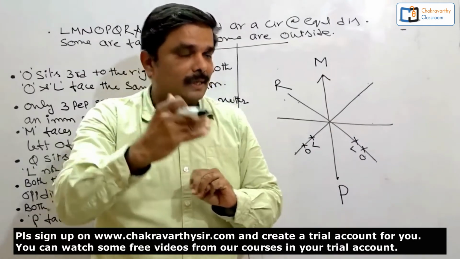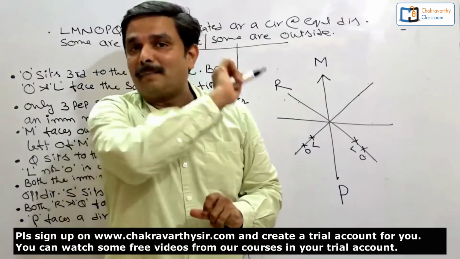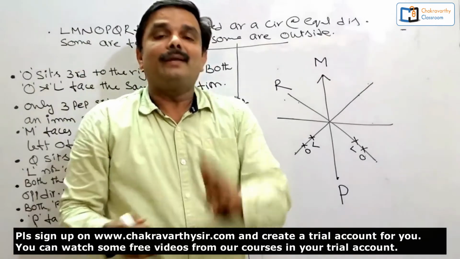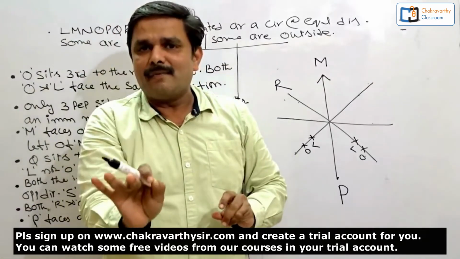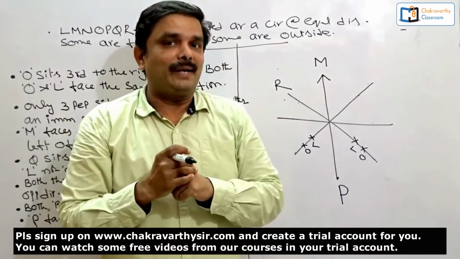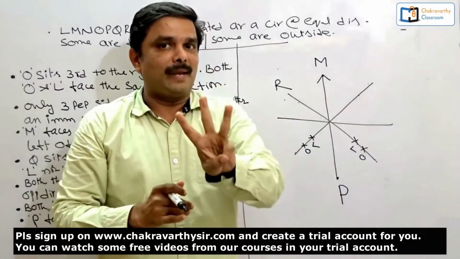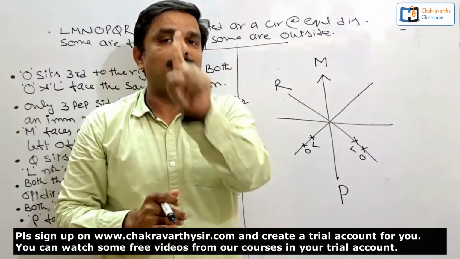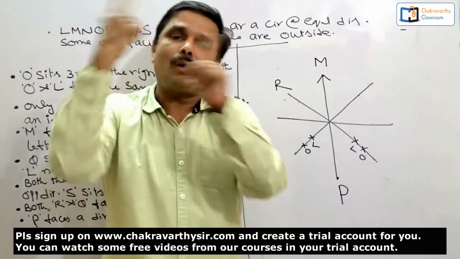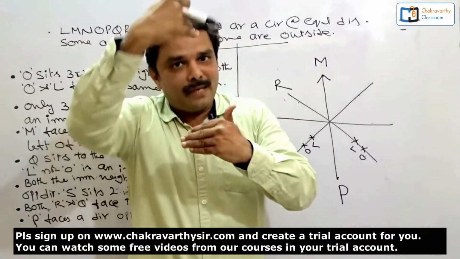By chance, out of the remaining 3 places, if you are able to eliminate one place, you can go for one conclusion that out of 3, 1 is eliminated. The rest of the 2 places must be given to L or O according to the given condition. Hope you got the idea. Total 8 places, 5 are gone for L and O and 3 are remaining. Out of 3, if you can eliminate one place, the remaining 2 places must be given to L or O, or O or L. Mutually that can be changed, right? So this is the way of the elimination process.